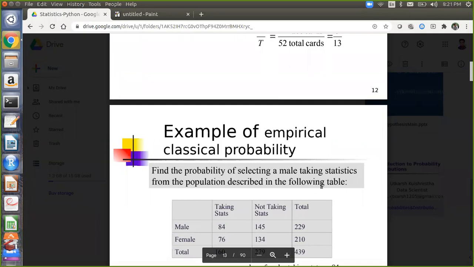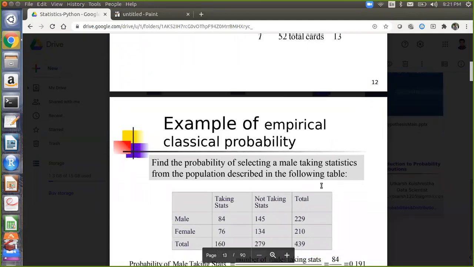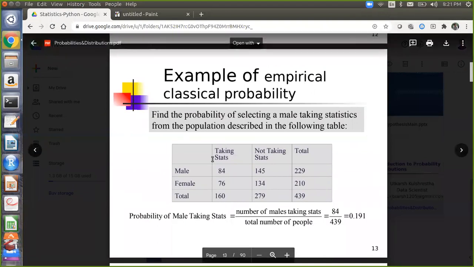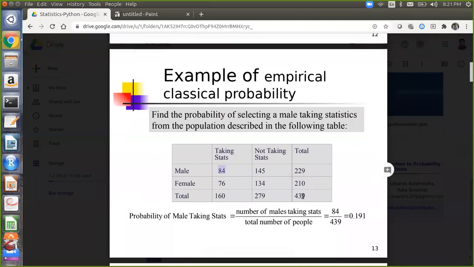So what will be the probability of selecting a male taking statistics? 84 divided by 439. Number of males taking statistics is 84. Total number of people is 439. Simple. Directly you can take it from data. So always in the case of empirical, data has to be given if you want to calculate probabilities. But in a priori, all the numericals which fall under some particular defined process will be under that section.